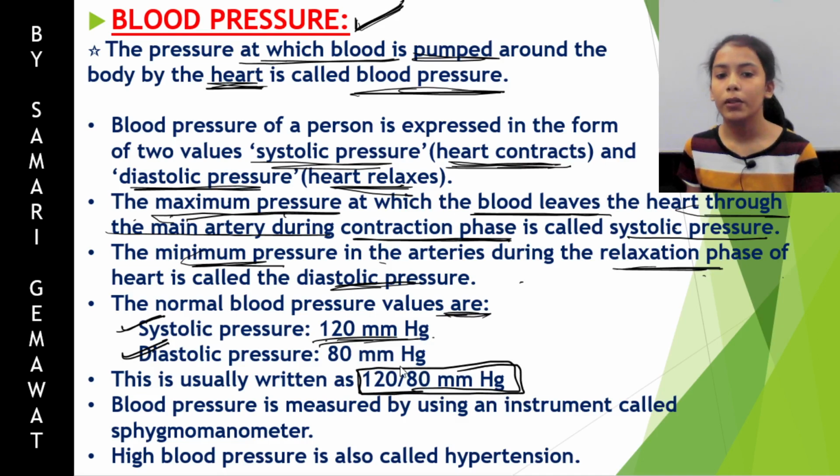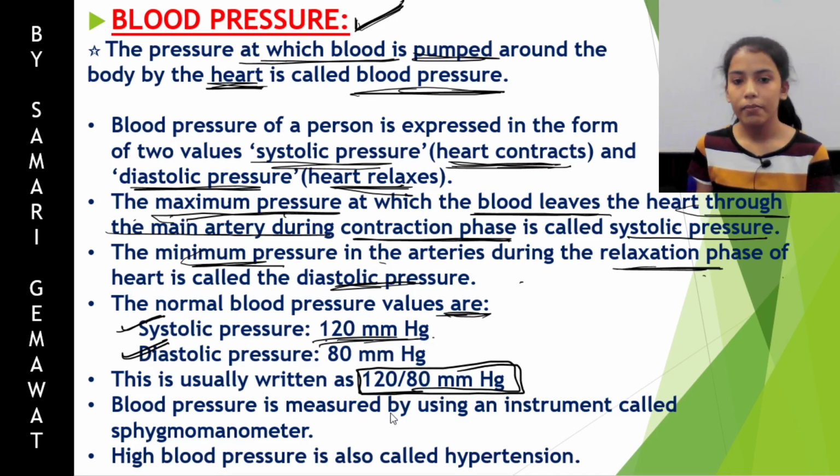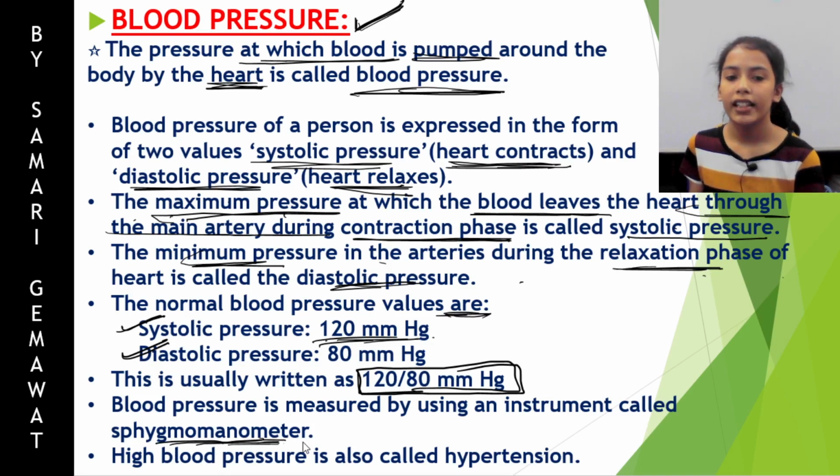This is the normal blood pressure of a human being. Blood pressure is measured using an instrument called a sphygmomanometer, or generally people call it a BP instrument.